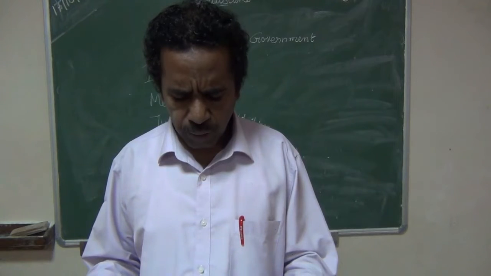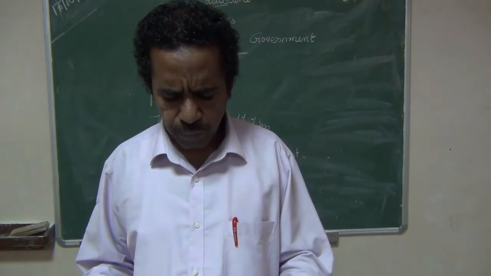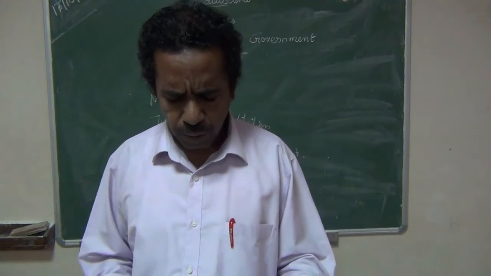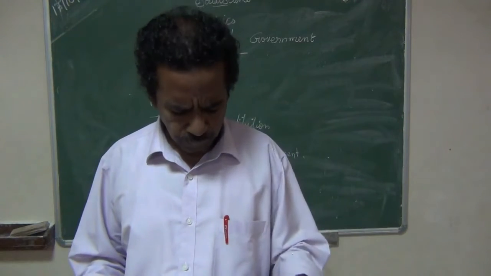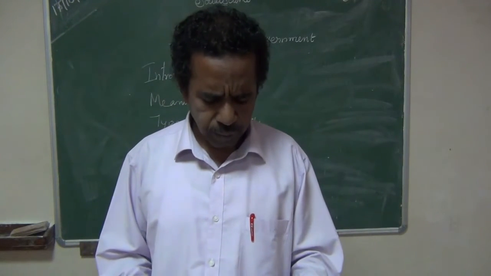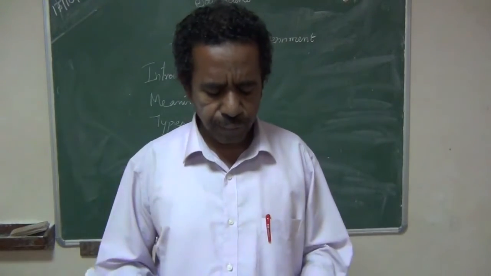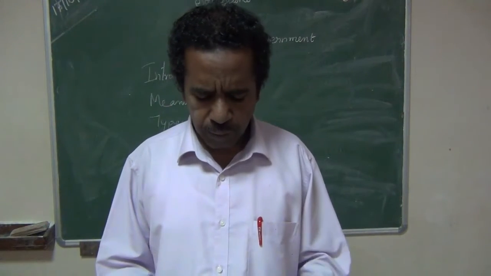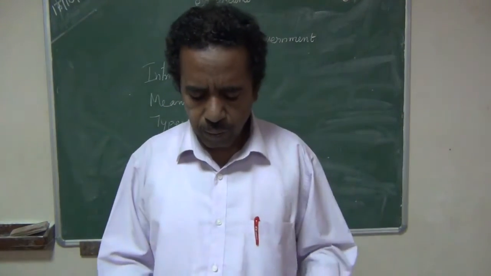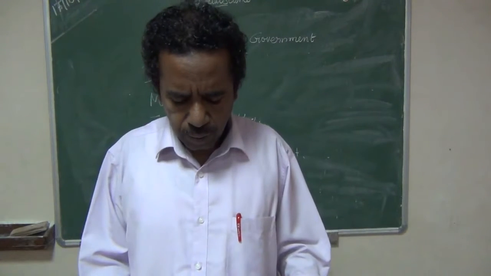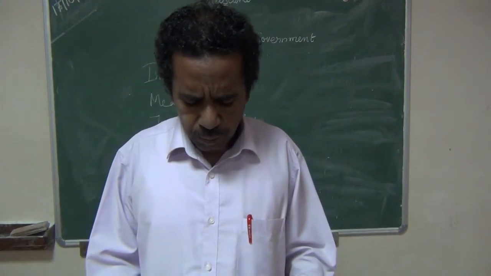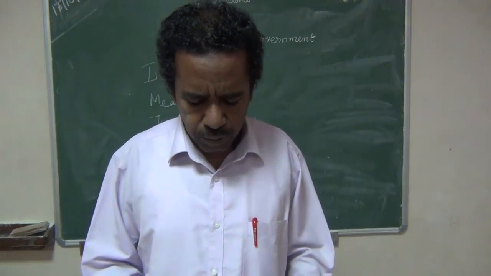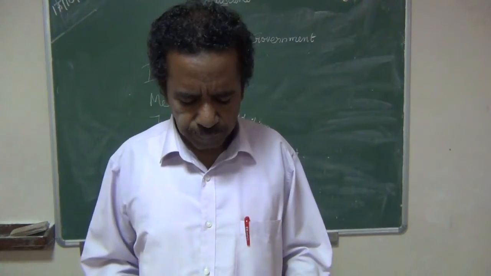Fifth main, answer the following. List out the types of constitution. That is page number 266. Types of constitution is the heading. In the picture it is given. Types of constitution: written constitution, unwritten constitution, federal and unitary constitution, flexible and rigid constitution. Like this, you have to mark all this for this question.